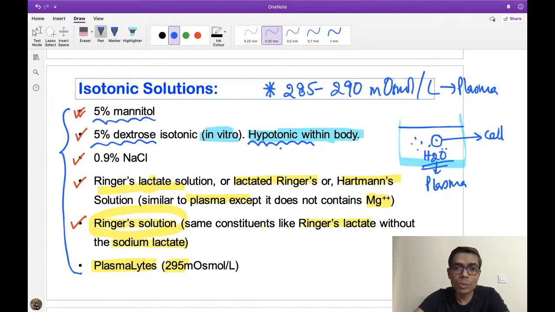But if you look at the tonicity of the solution, the tonicity is almost the same as that of the plasma tonicity or plasma osmolality. That's why the two things have been written here. Got it, everybody? Everybody got this thing?